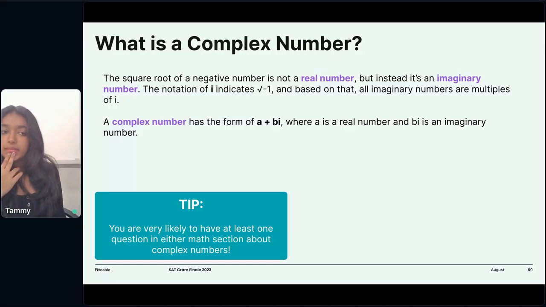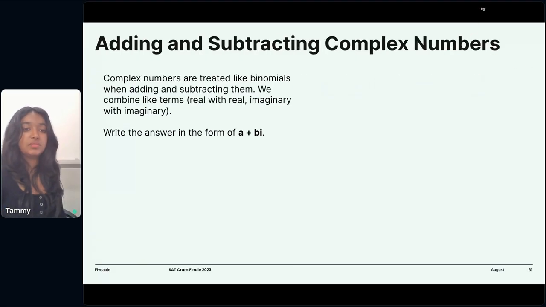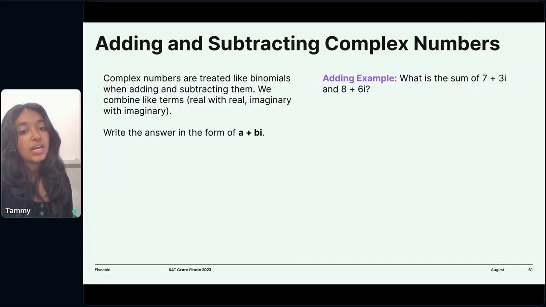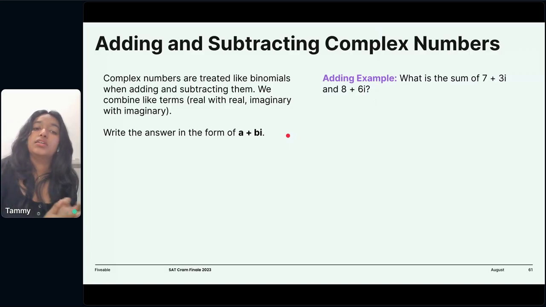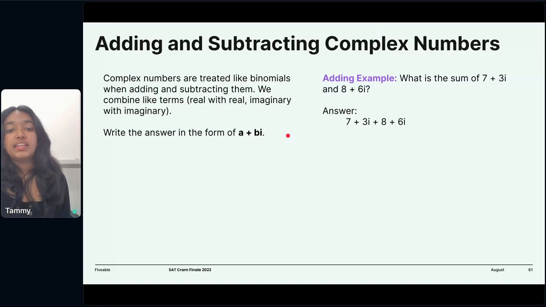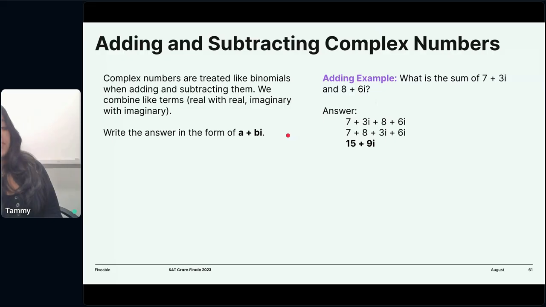Okay, let's move to the next slide. Okay, so adding and subtracting complex numbers. Complex numbers are treated like binomials. When adding and subtracting them, we combine the like terms, so the real with real and imaginary with imaginary. All the i's come together and all the a's come together, right? So for example, what is the sum of 7 plus 3i and 8 plus 6i? All you have to do is once again join the like terms. So 8 and 7, and 3i and 6i, you get 15 and 9i. So 15 plus 9i is your answer.